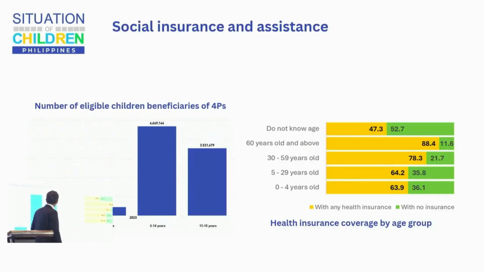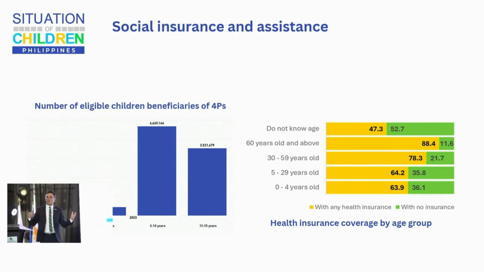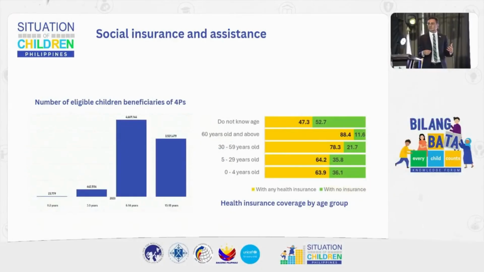Let's look a little bit about social protection. The 4 Ps, one of the largest conditional cash transfer programs in the world, covers 4.5 million households, almost 10 million children. Let's look at which kind of children it covers. 0 to 2, very little, and the biggest chunk being the 6 to 14-year-olds, and then the 15-year-olds. So this is a great program. It has been existing for over 20 years. There is multiple impact evaluations that show that this has improvement on child outcomes, which is great. Many countries want to learn from the Philippines about the 4 Ps.